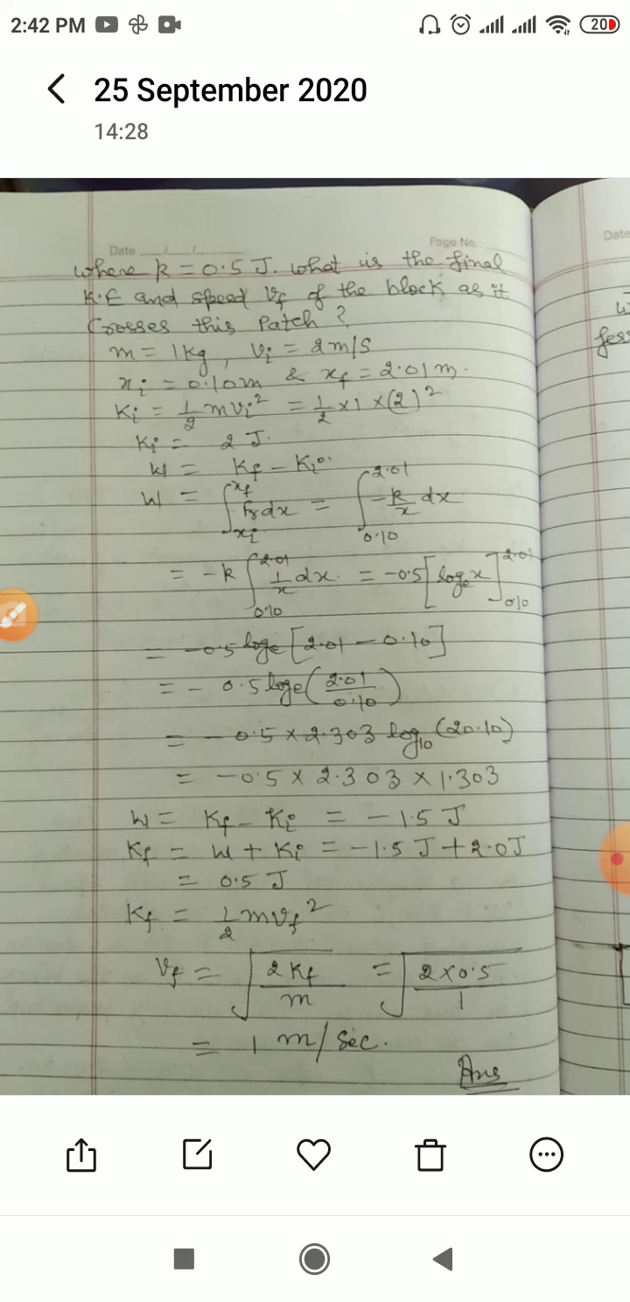The value of m is 1 kilogram, vi is 2 meter per second, xi is 0.10 meter, and xf is 2.01 meter. So Ki is equal to half m vi square, which is 2 joules. W is equal to Kf minus Ki. So it is the integral from xi to xf of Fr dx, and the value of Fr is minus k upon x. The limits are 0.10 to 2.01, so this is minus k taken outside, integral of 1 upon x dx.